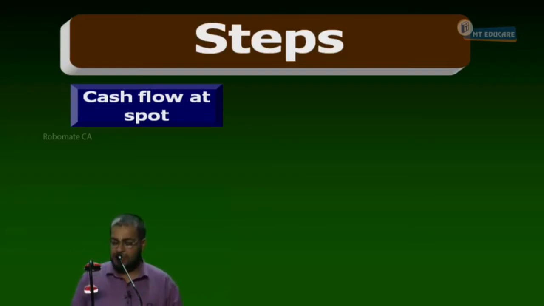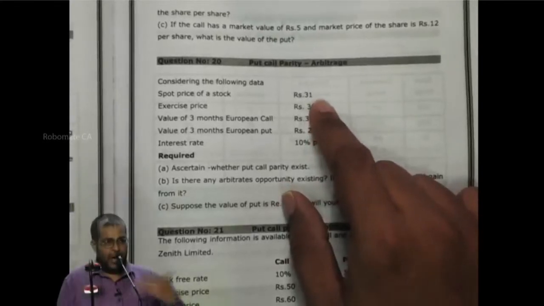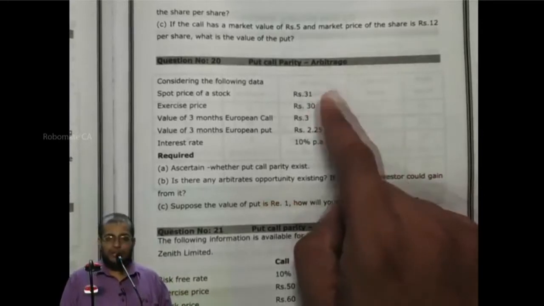At what price? How much? 31. Today go to the share market, sell the share for 31. This 31 is inflow or outflow? Inflow. Now I go to the next market, the option market.